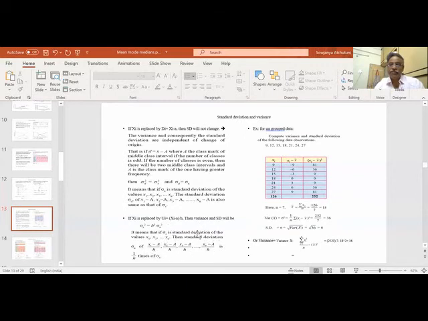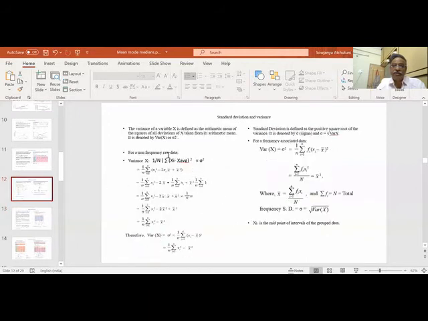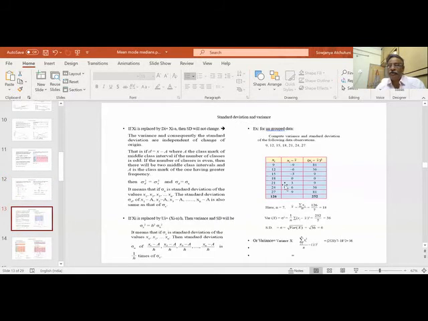So let us see some examples so that we can understand this formula for an ungrouped data. This is the ungrouped data. There is no frequency here; frequency is 1 for this type of example. Now you see, xi is given.